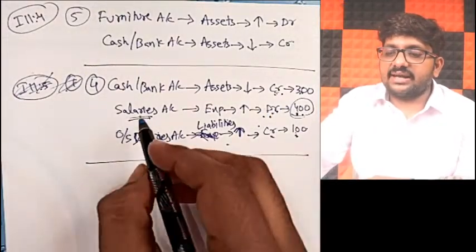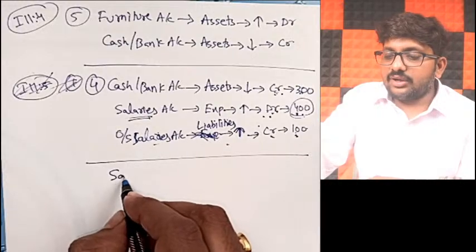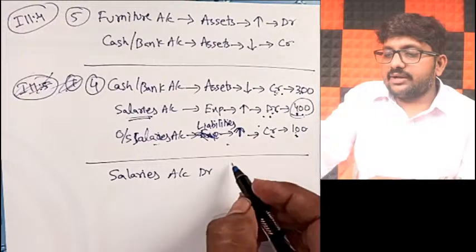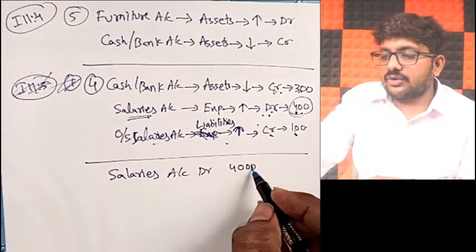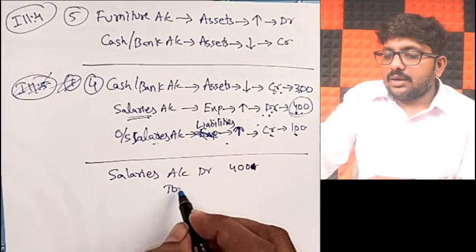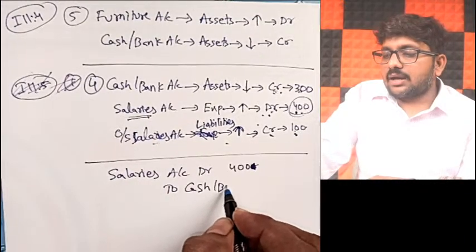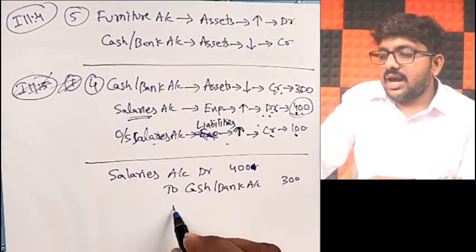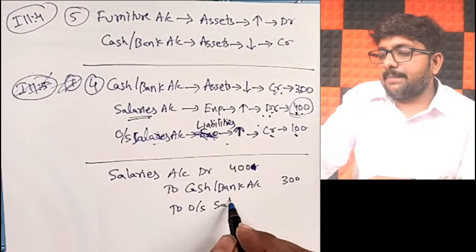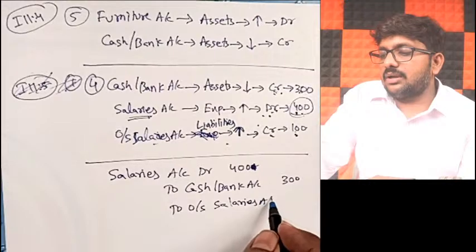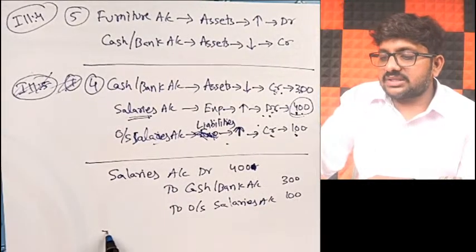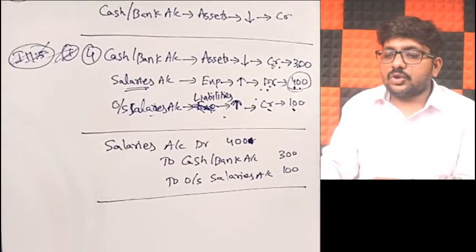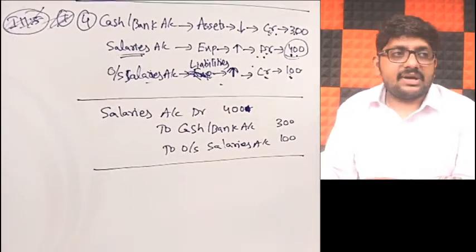Got it, friends? Again, what will be the journal entry? Again, I'll write in full here. Salaries account debit. How much is that? 400. To cash or bank, how much are you paying? 300 rupees you are paying. To outstanding salaries, payable, still payable, will be how much? 100 rupees. So that is how my journal entry will be. Salaries account debit to cash or bank to outstanding salaries. That will be my journal entry, my dear friends.